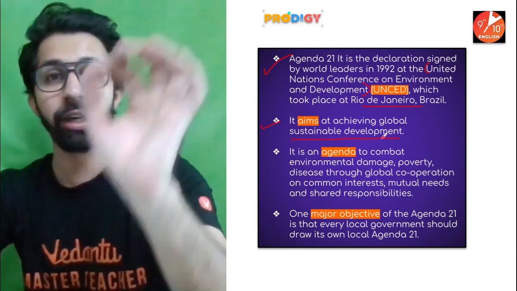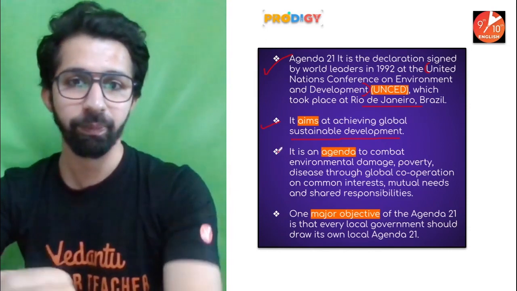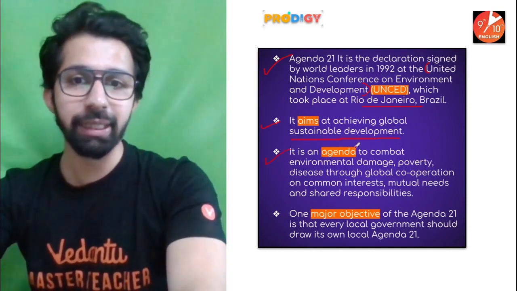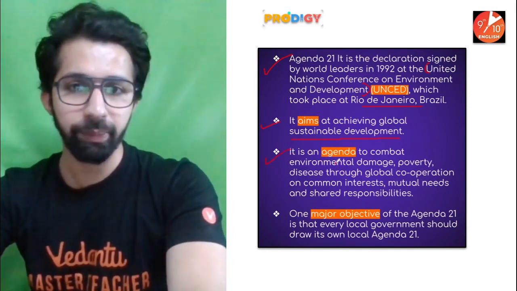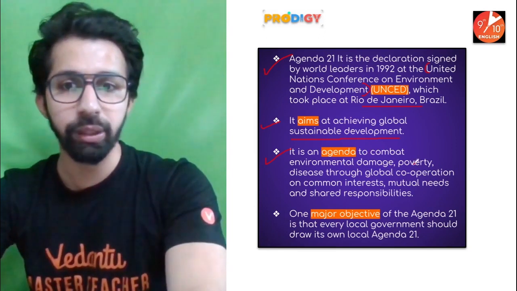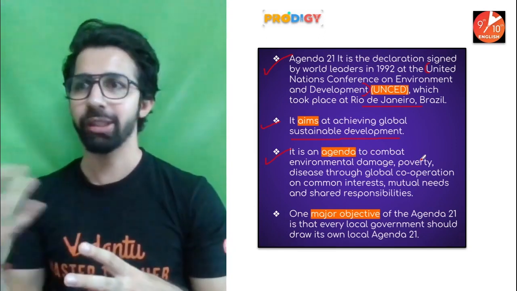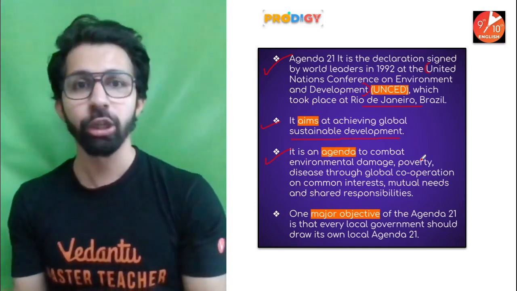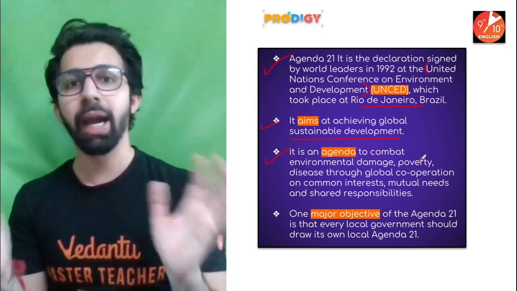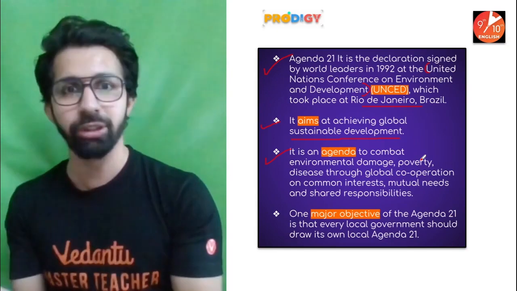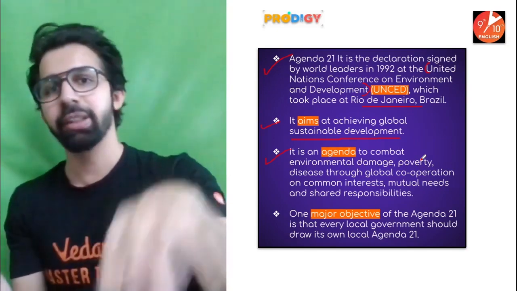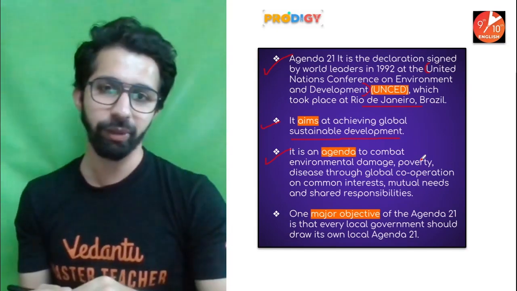Now I'm sure you guys are aware of what sustainable development is. It is an agenda to combat environmental damage and poverty. So whatever is happening, like the environment is degrading, pollution is increasing, global warming is happening, how we can counter this problem at the national level and at the world level, everything was discussed in this Agenda 21.